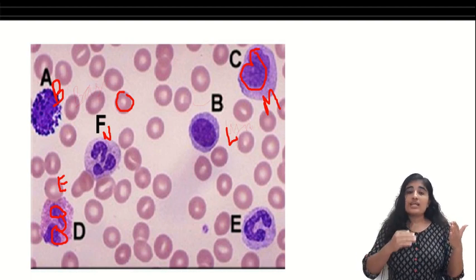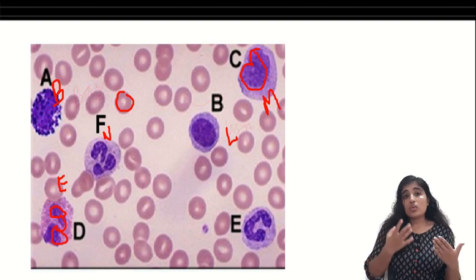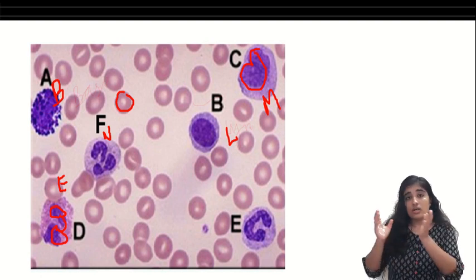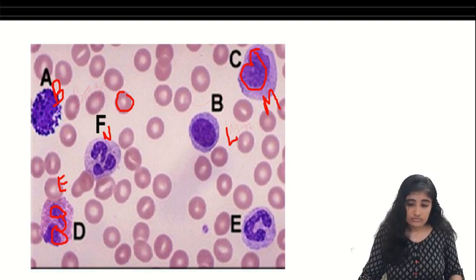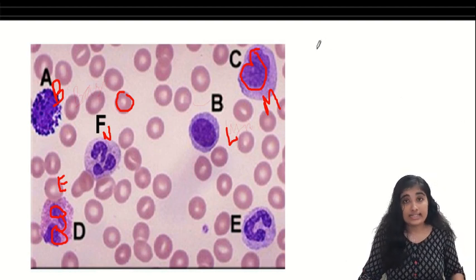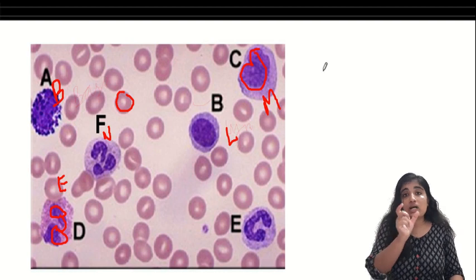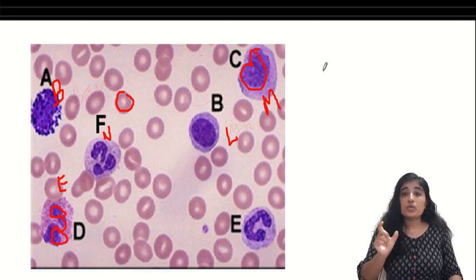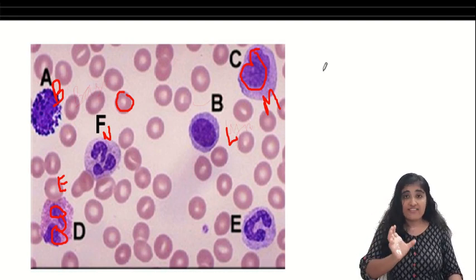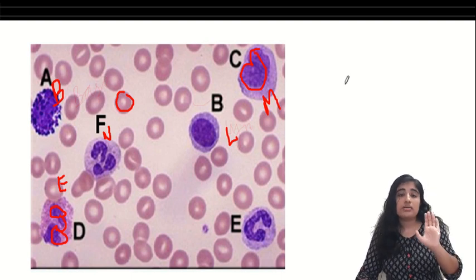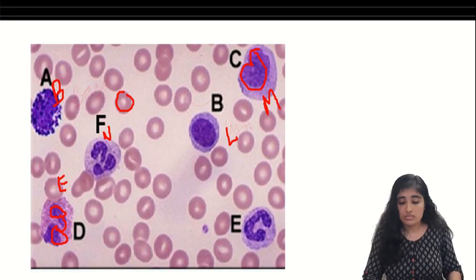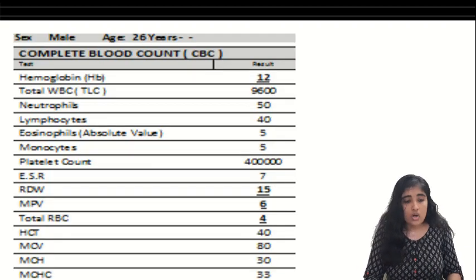If you take the ratio, there is one WBC for about 600 RBCs. Remember that in NCERT it is given that 6,000 to 8,000 WBCs per millimeter cube is the average value. You have to remember that value as the normal value.